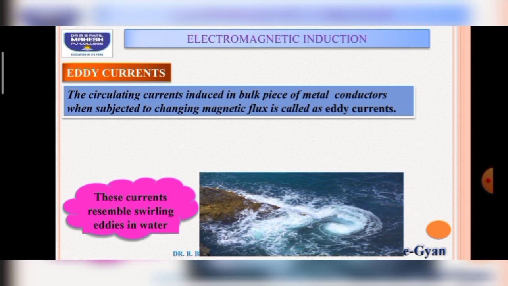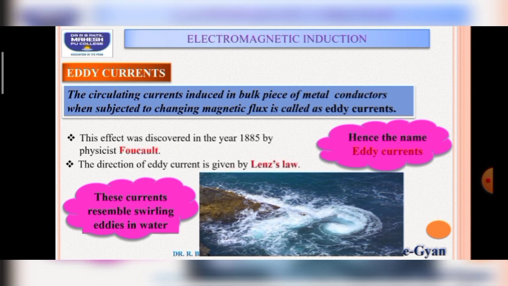These currents resemble swirling eddies in water, hence the name eddy currents. This effect was discovered by the physicist Foucault, hence these currents are also called Foucault currents. The direction of eddy current is given by Lenz's law, which we have discussed in the previous lecture.